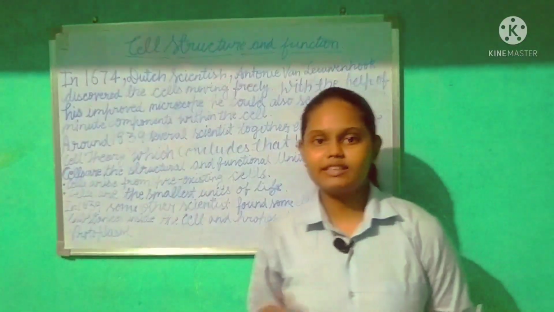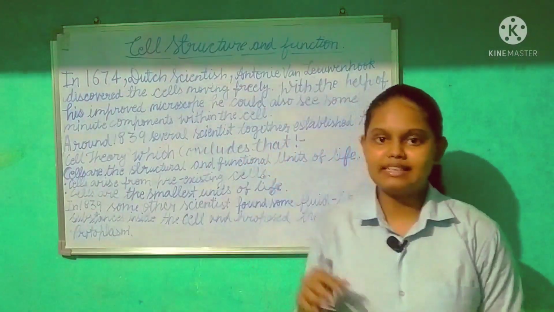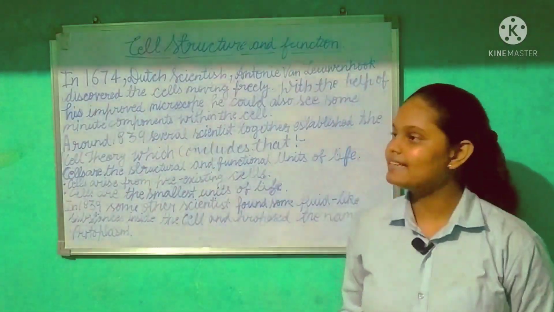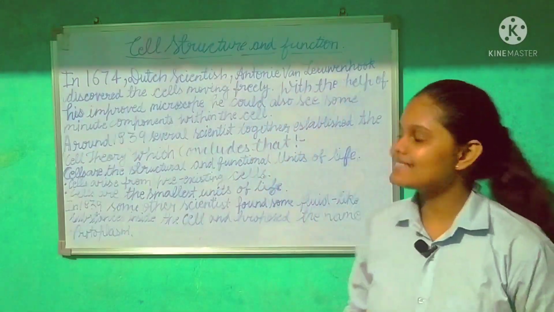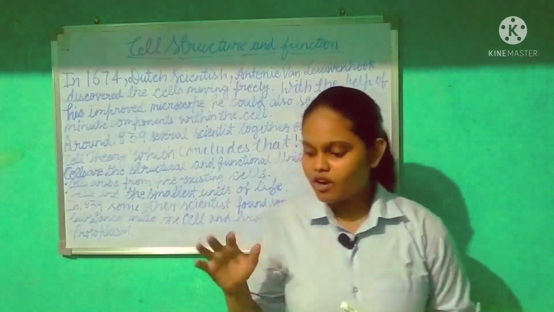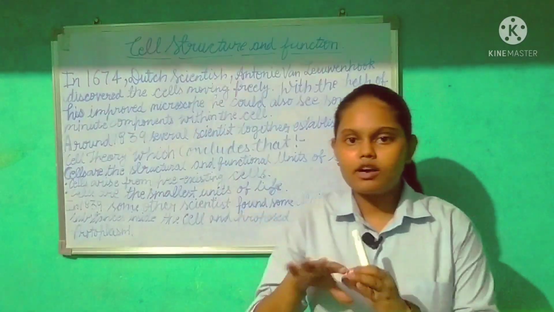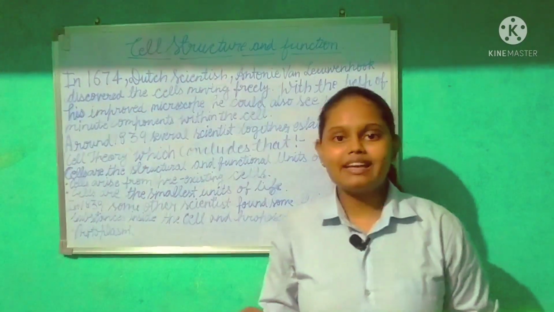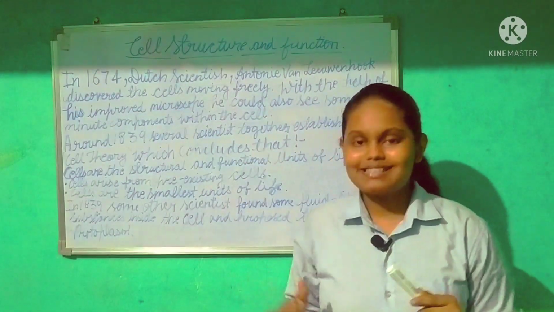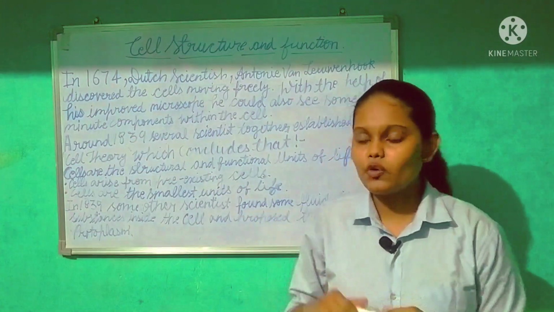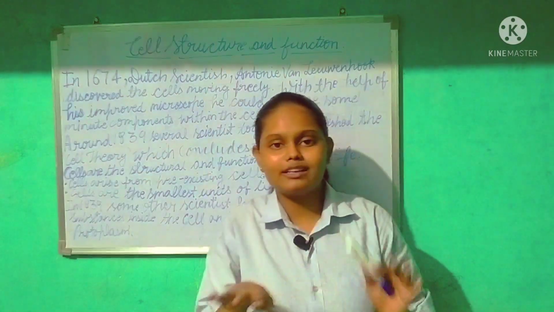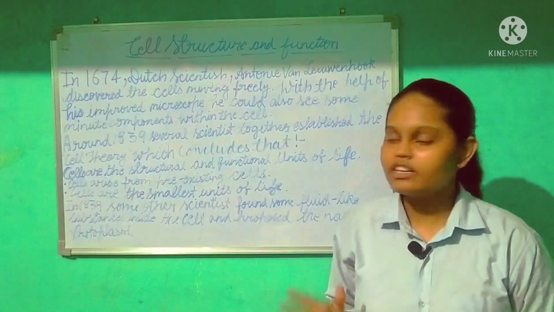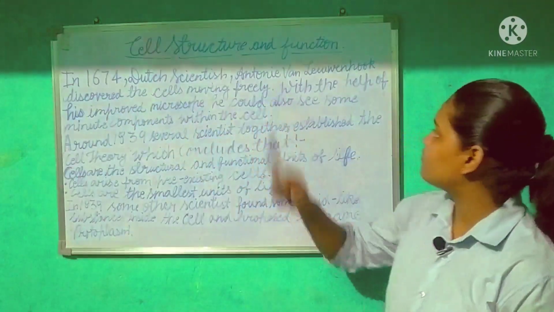After Robert Hooke researched the cells present in the cork, in 1674 a Dutch scientist named Antoine van Leeuwenhoek discovered the cell moving freely. What did he do? He was searching the water surface of a pond. Through his magnifying glass, he found some structures that were moving in the water. When he searched the water through his microscope, he found that it was a cell which was moving. So he discovered the cell moving freely.